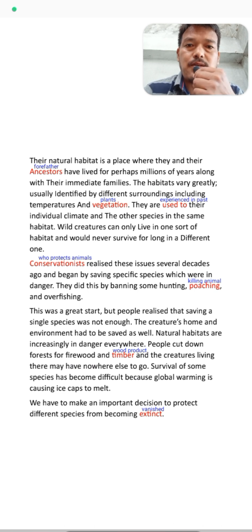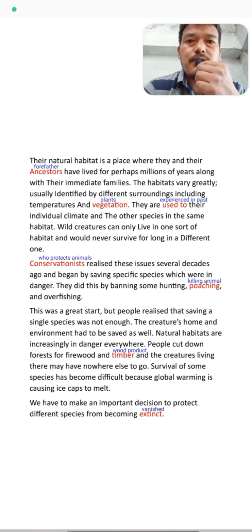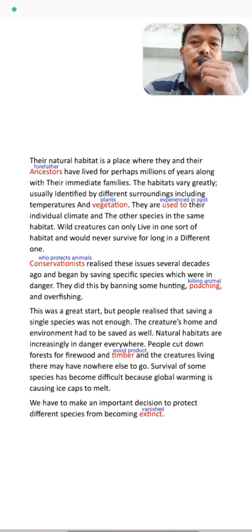This was a great start and initiative by them, but people realized that saving a single species wasn't enough.